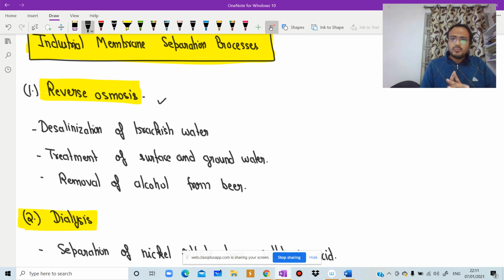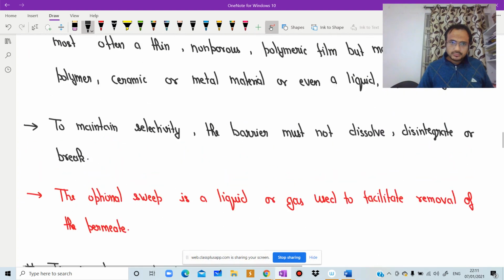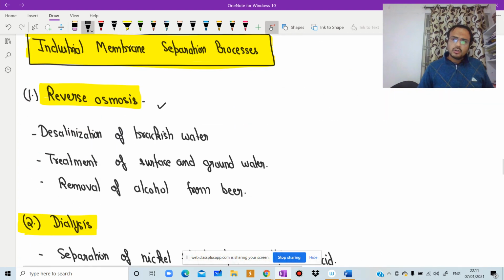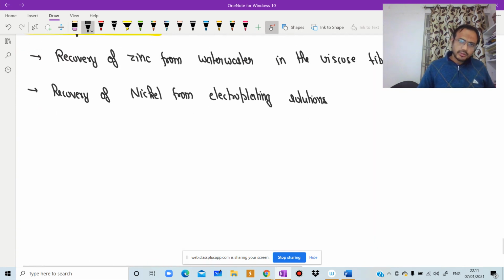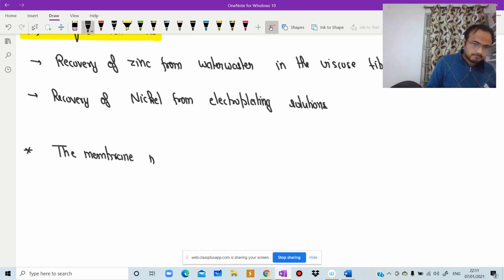Just one more point: a non-porous membrane is also called a dense membrane. Write it down here as a small point. We know that the membrane may be porous or non-porous.